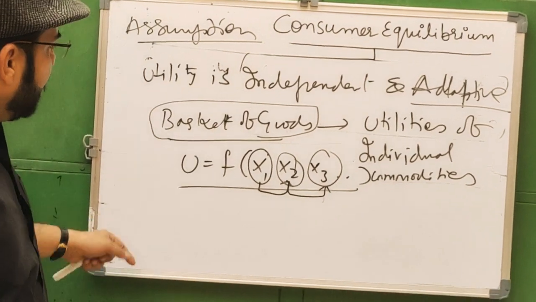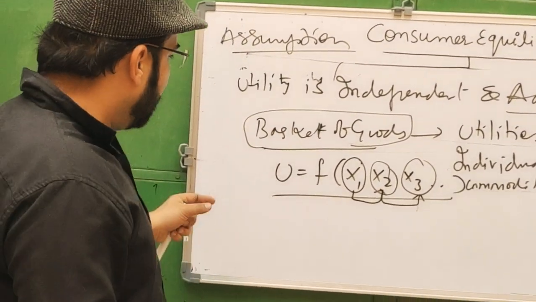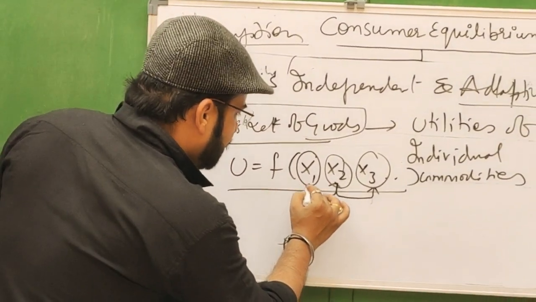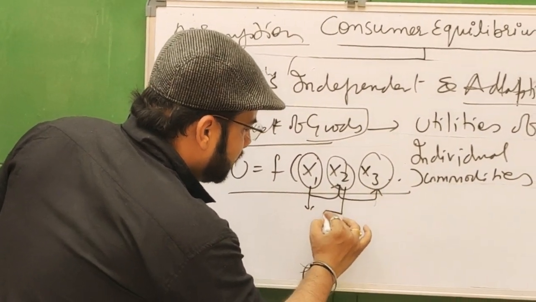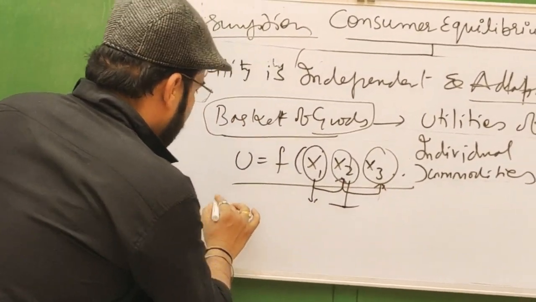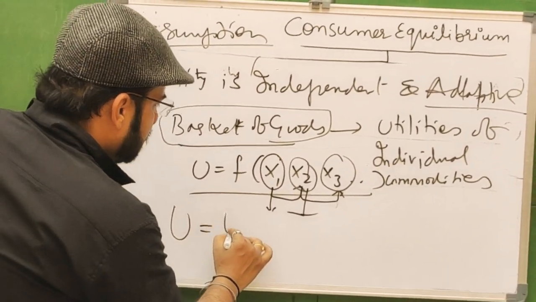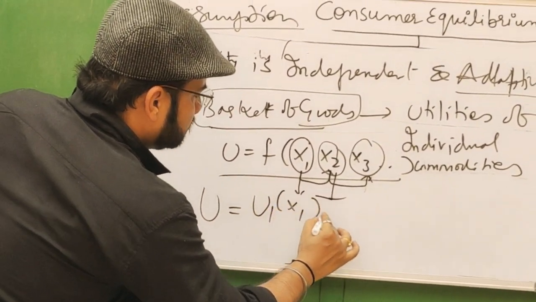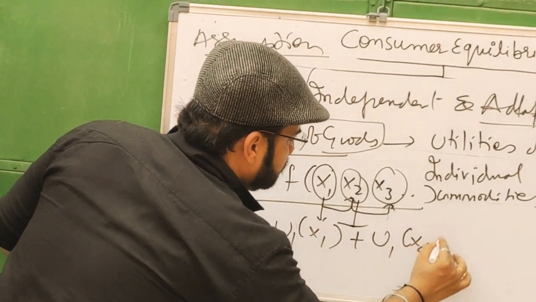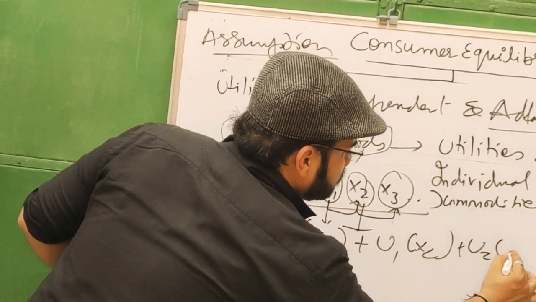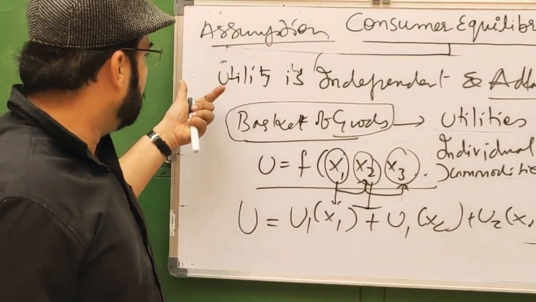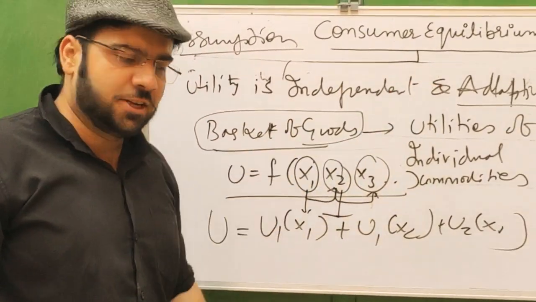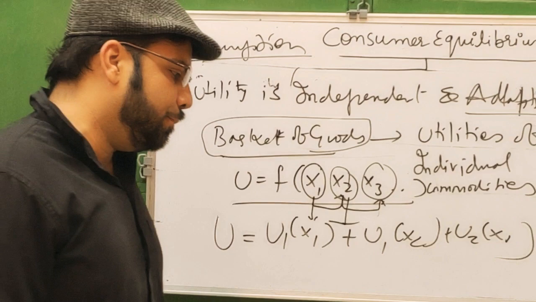But if we take the total utility, then the utility derived from x1 will be additive with x2 and x3. It means U equals U1(x1) plus U2(x2) plus U3(x3). This is the concept of utility being independent and additive in the cardinal approach.